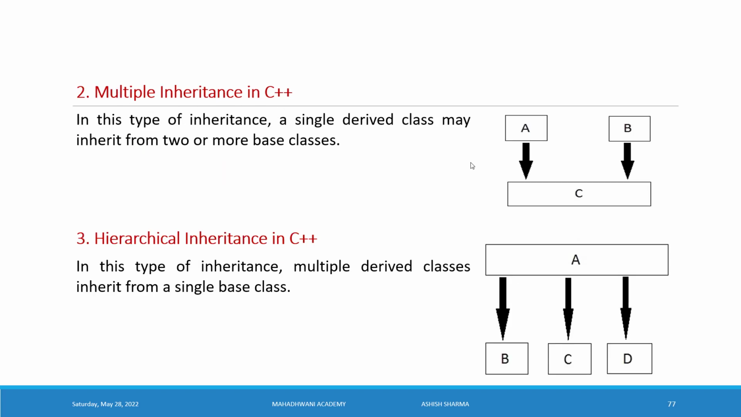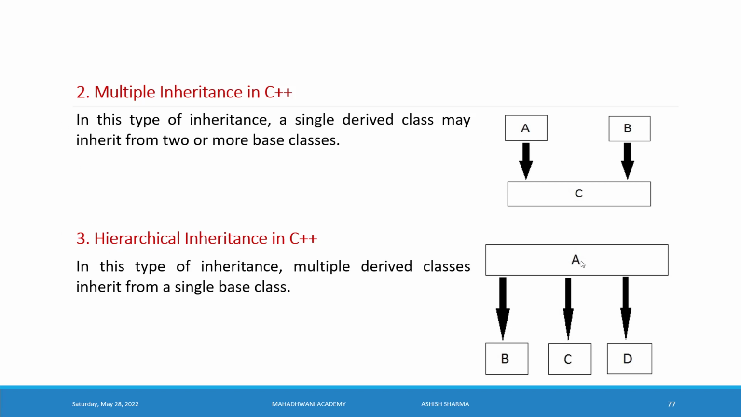Multiple inheritance. Here we can see more than one parent class and one child class. If we have more than one parent class and one child class, it is called multiple inheritance. Don't be confused with the name. In this type of inheritance, a single derived class may inherit from two or more base classes. So here we have more than one base class, two or more base classes. This is multiple inheritance.